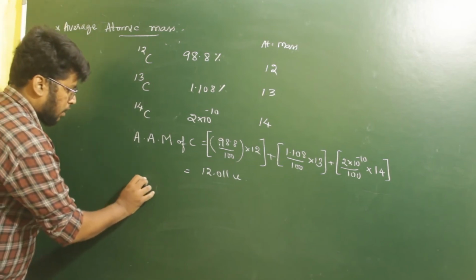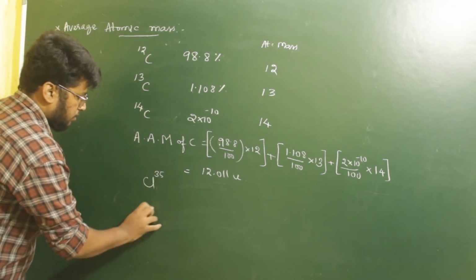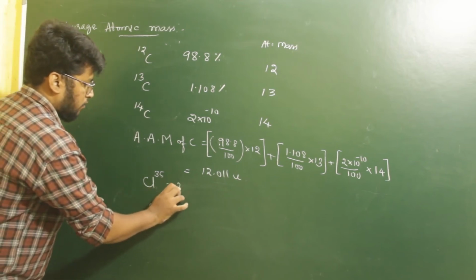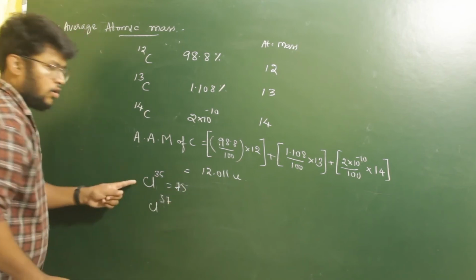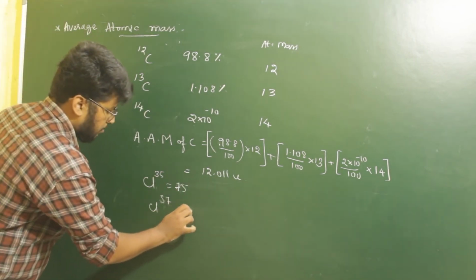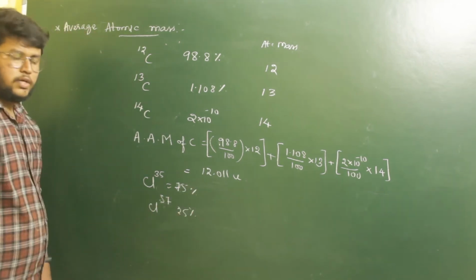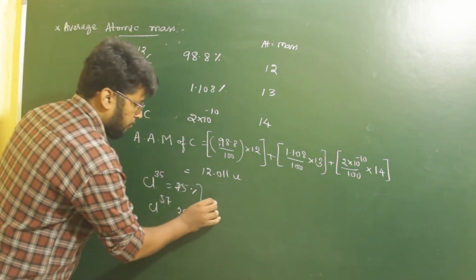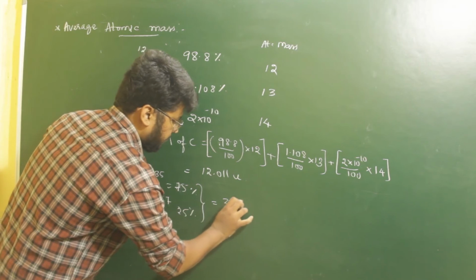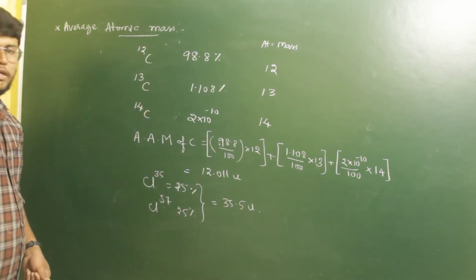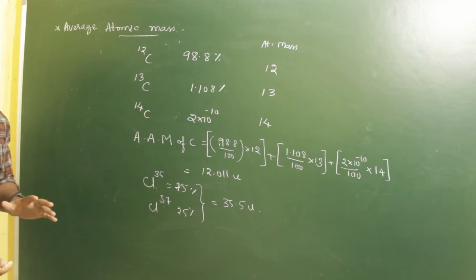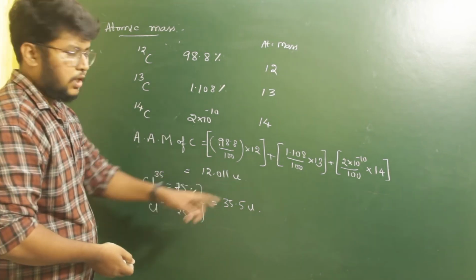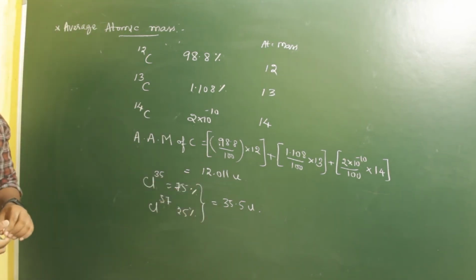In a similar way, we have chlorine isotopes, chlorine 35 and chlorine 37. Out of this, we have 75% abundance of the chlorine 35 isotope and 25% abundance of the chlorine 37 isotope. On finding the average atomic mass of chlorine, we find that its value is 35.5 U. So this is average atomic mass. All the masses which you find in the periodic table are nothing but average atomic masses, given by the SI unit U. So this is about average atomic mass.